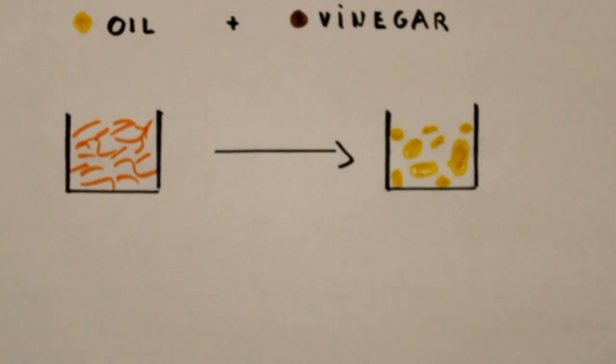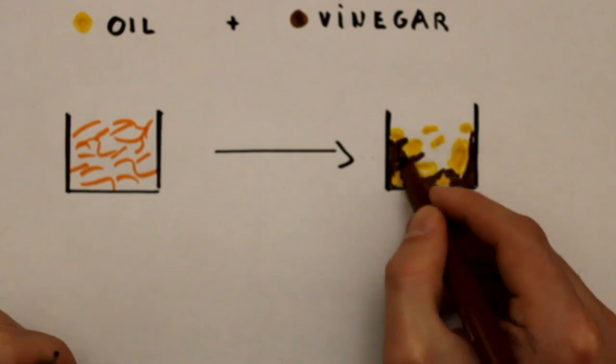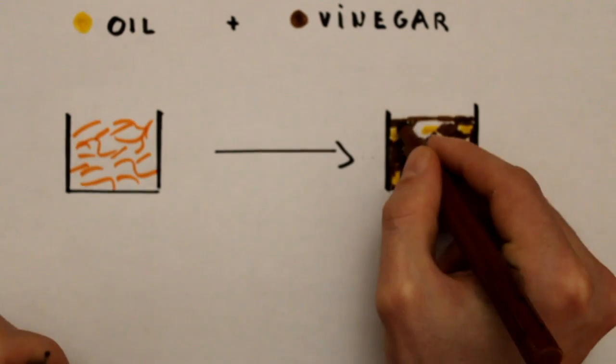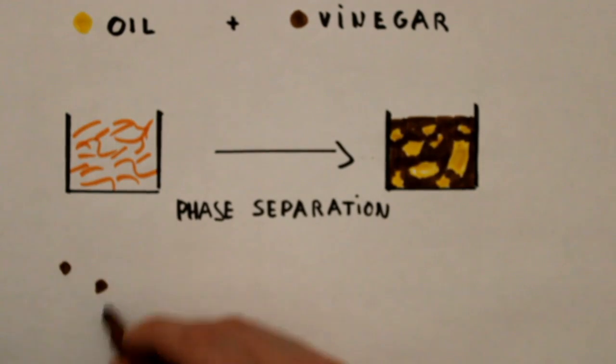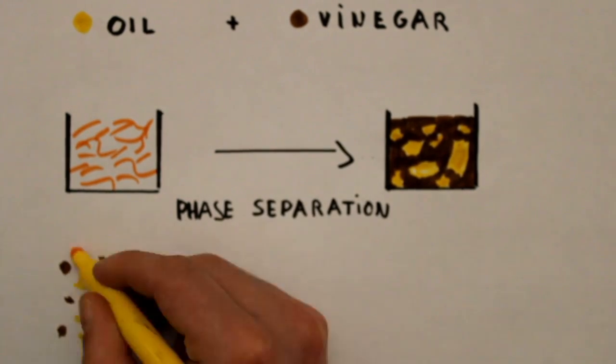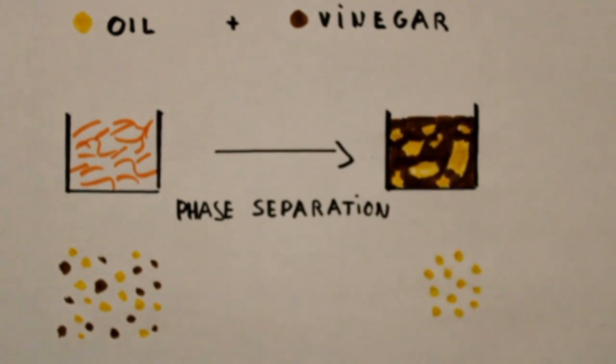In the mixing state, all particles of oil and vinegar are well distributed in space. The system is homogeneous. After a while, molecules start to reorganize, and you observe a phase separation, meaning that oil and vinegar particles form condensates. So what is exactly the physical principle underlying this observation?